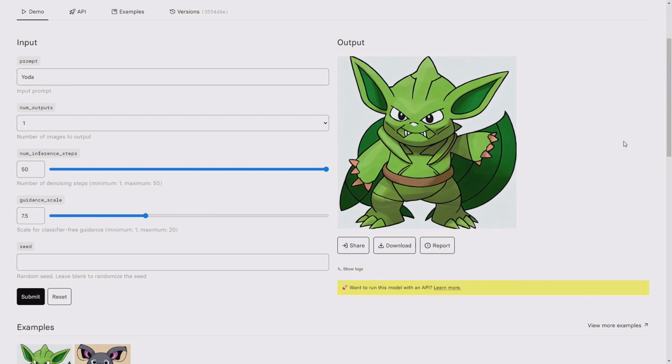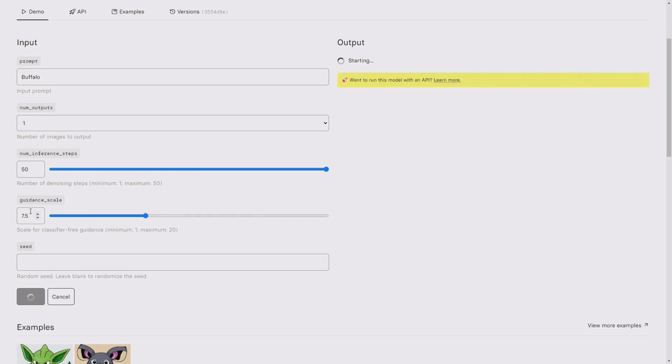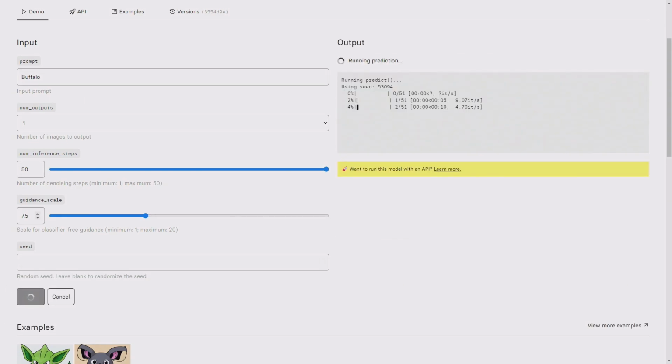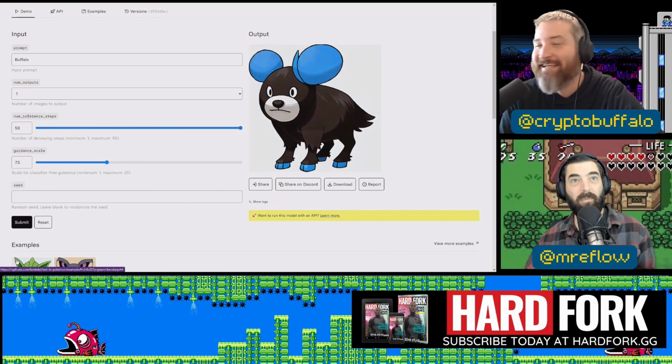Everybody's going to love this one. This one is a Pokemon character generator. Ooh. What would happen if we made a buffalo Pokemon? I'm just going to go ahead and let it do a random seed and click submit. Just leave everything by default and see what it generates when I ask for a buffalo Pokemon. There's the buffalo Pokemon. Uncanny.